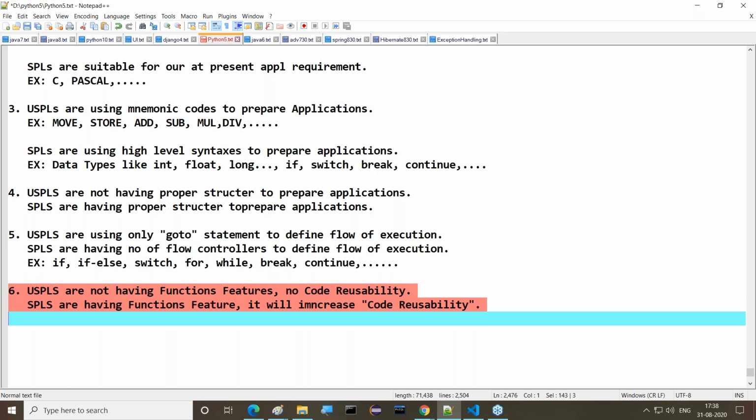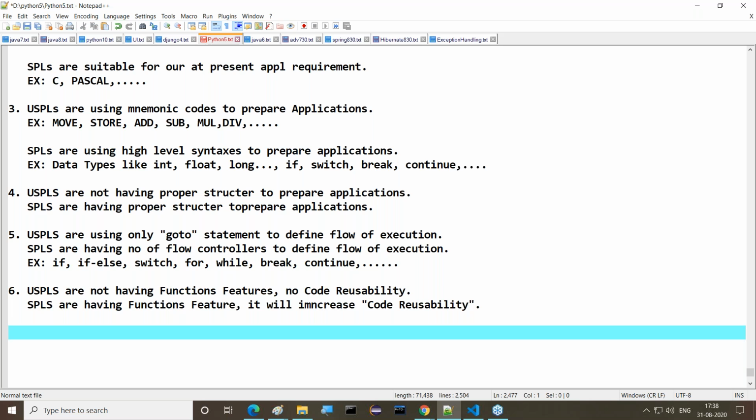Next, unstructured programming languages do not have the functions feature, so code reusability is not available. But structured programming languages have the functions feature, which improves code reusability. Code reusability is increased in the case of structured programming languages. Right, guys, this is exactly the point I'm telling you about this content.